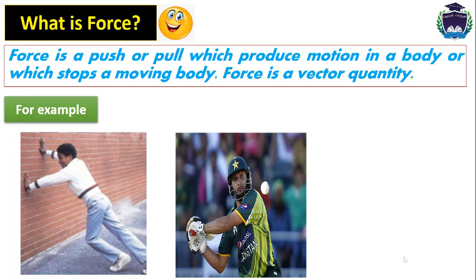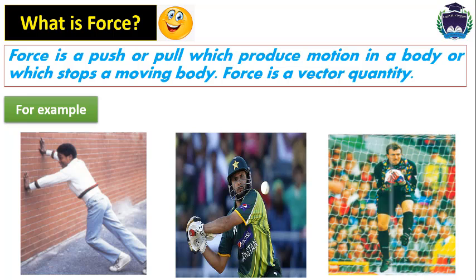Similarly, you can see that a goalkeeper is stopping the ball by applying force. So he needs force to stop the ball coming to him. So by applying force you can produce motion in a static body and you can stop a moving body. Okay, so force के बारे में हम लोगों ने पढ़ा है.